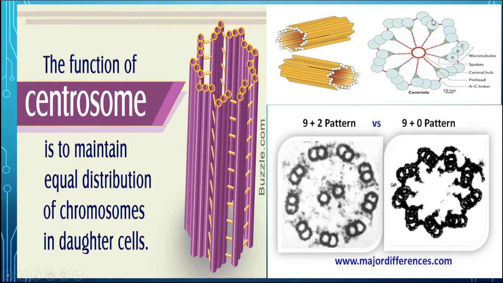Here all these peripheral triplets are interconnected with each other, as well as connected in this way, and in the center also they are connected. This is known as the spoke, and this is the central hub. So this is the structure of the centrosome as well as the centriole.